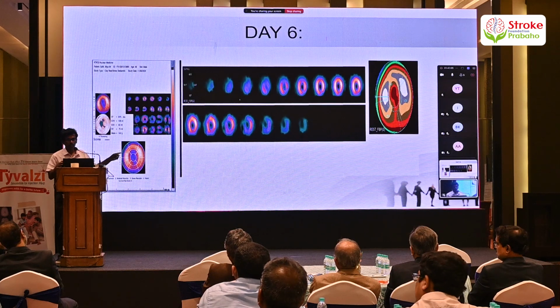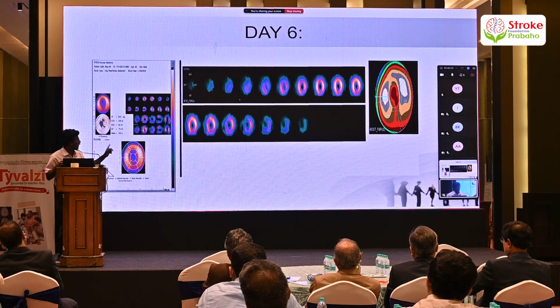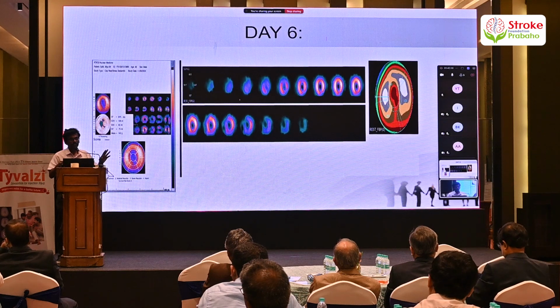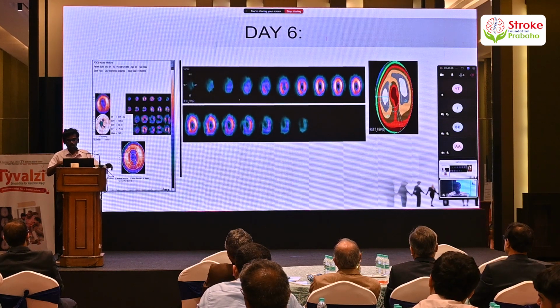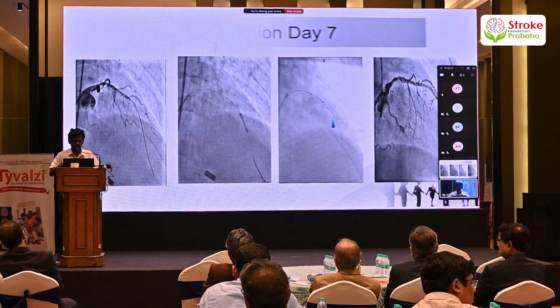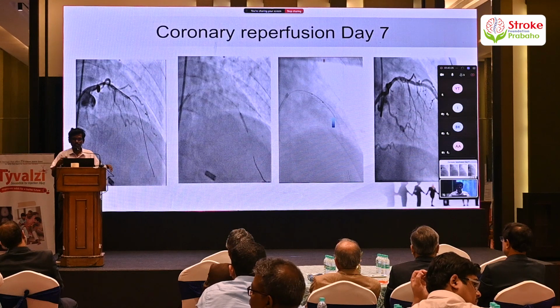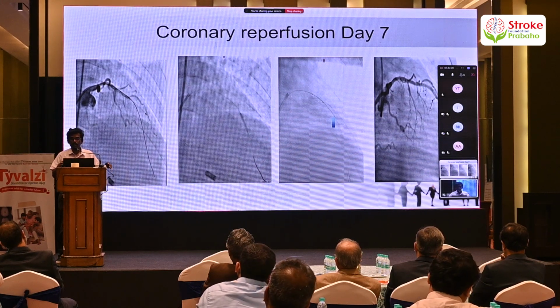Whatever we see in the purple color is the hypoperfused or the viable myocardium, and whatever we see in the golden or yellow color is the myocardium with adequate supply. So the apex and the interseptal region were showing a significant amount of viable myocardium in the perfusion scan. So we decided to reperfuse the patient once again. So we took the patient to the cath lab.